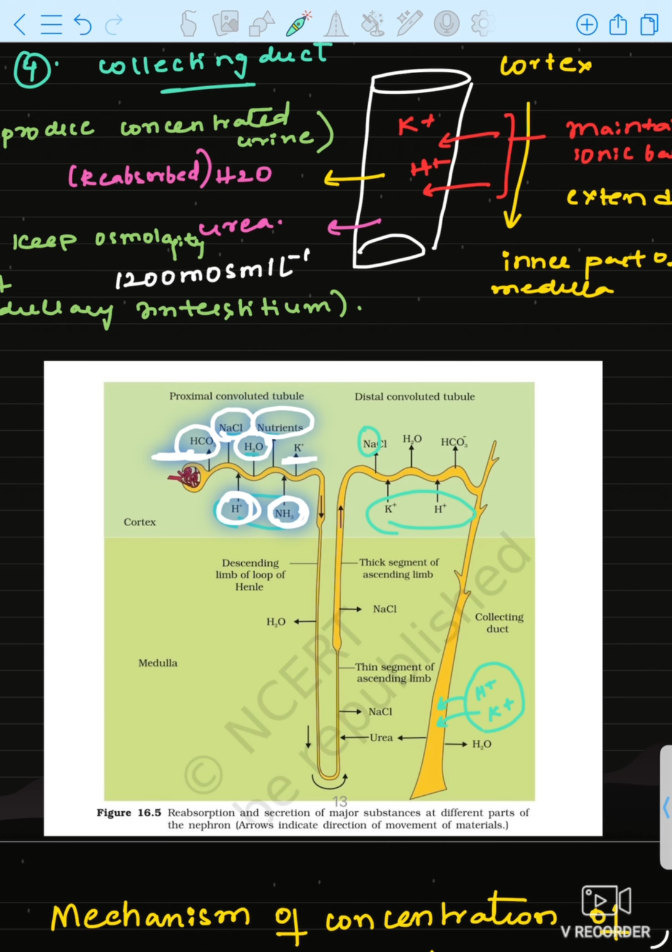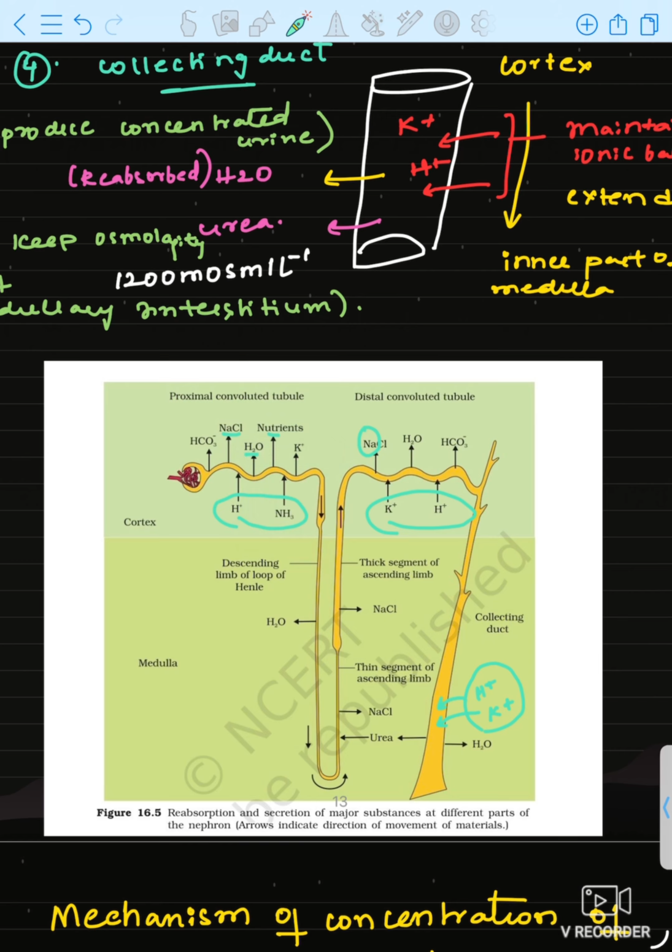You might be thinking, ma'am, why is this potassium ion reabsorbed? It should be secreted, no? Some amount of water will be reabsorbed, and along with that these ions also will be reabsorbed. Don't think like that. Some electrolytes are reabsorbed along with water, and potassium also will be secreted.